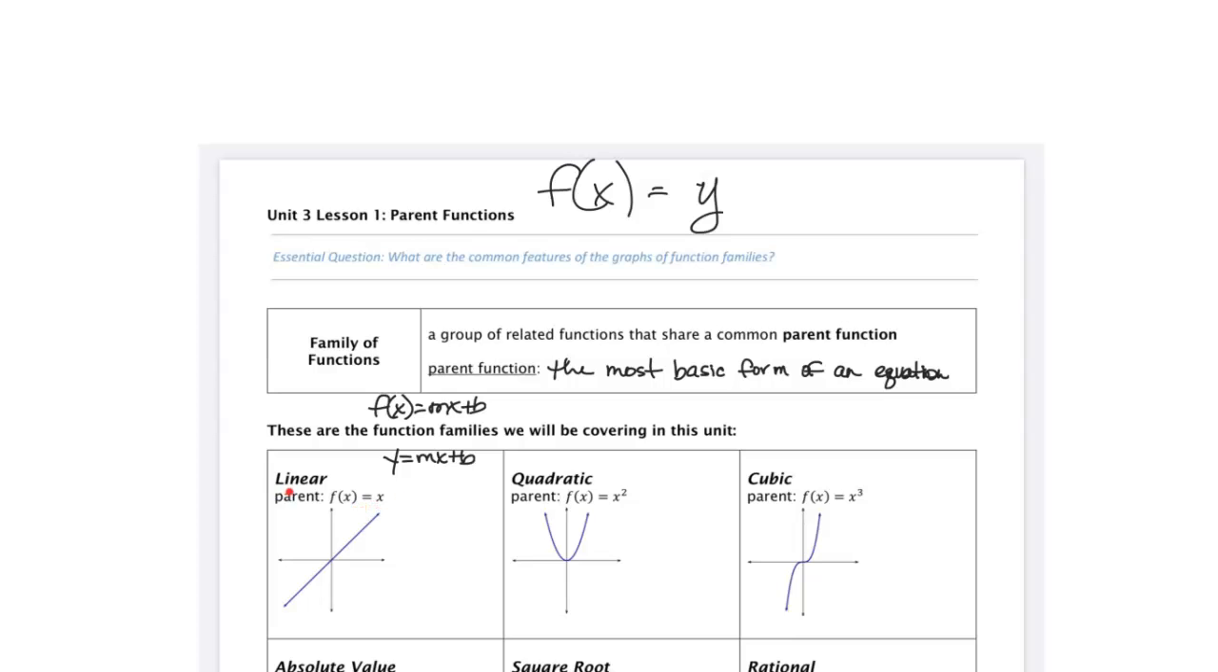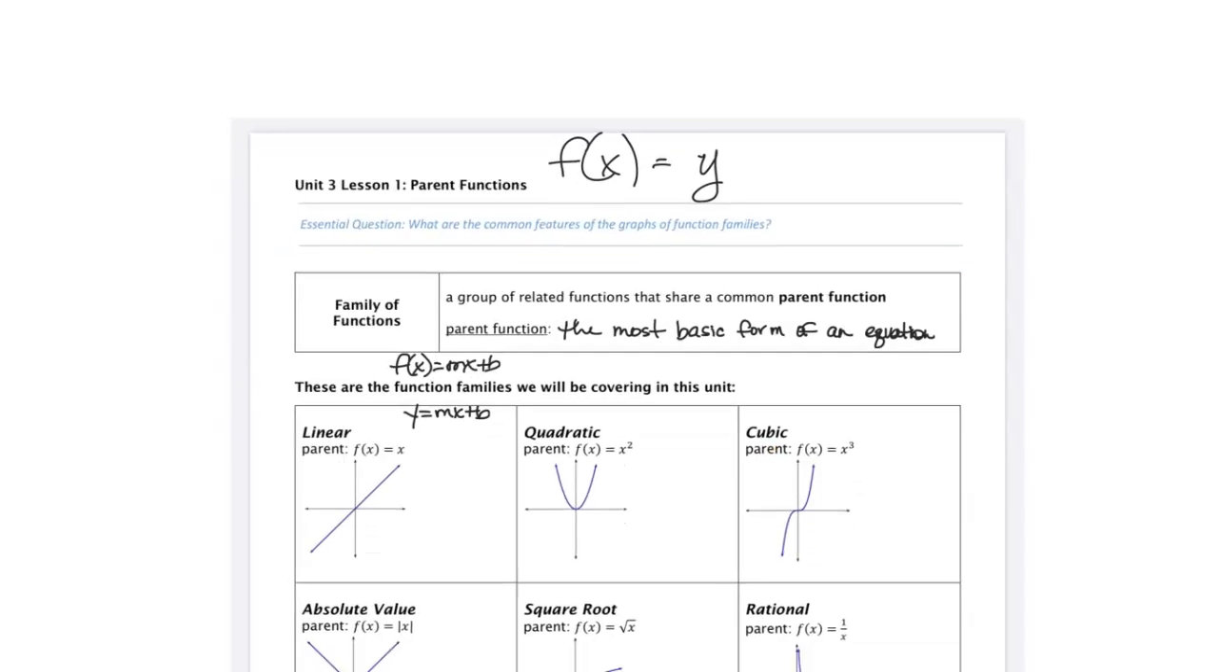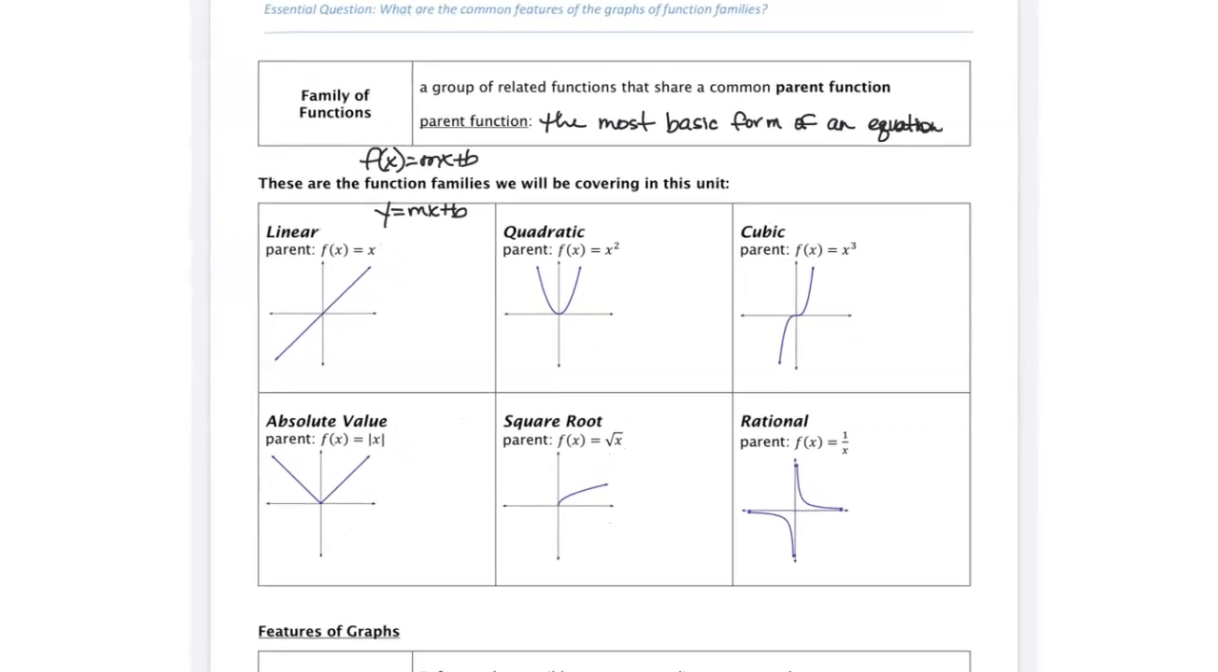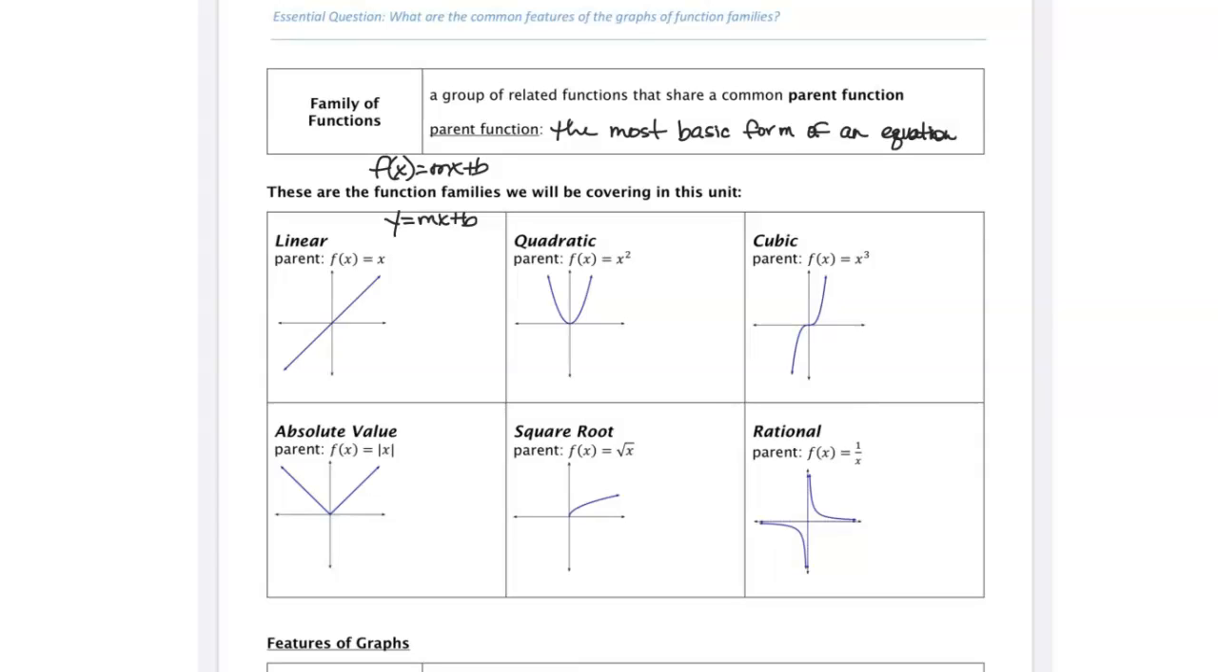So looking at, again, the parent functions of each of our functions here: linear, quadratic, cubic, absolute value, square root, and rational. There are some key things that we're going to pick out and talk about. So first off, we have our linear function. One thing that you should point out is the word line within linear. All linear functions form a straight line.